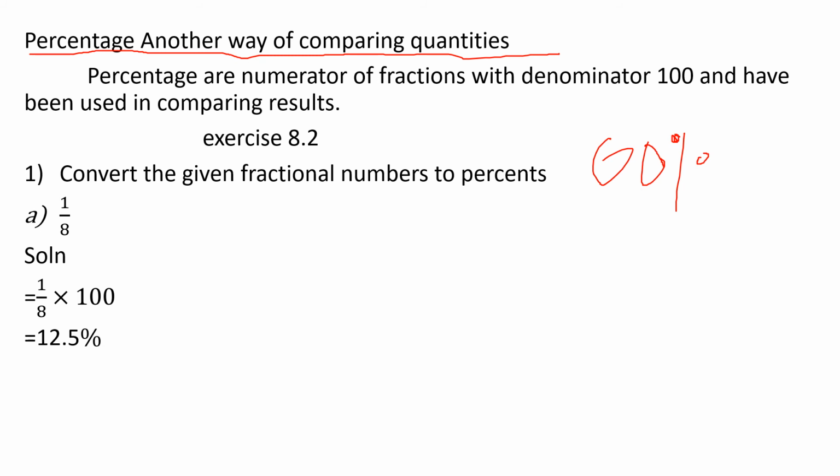So how will you find it? 60 percentage means 60 percentage for 100. So 60 by 100 into the total amount or total value or total mark, whatever it may be. Percentage are numerators of fractions with denominator 100. So 60 percentage means I'll represent the fraction 60 by 100. Here 60 is the numerator part and the denominator part is 100, and it is used in comparing results.